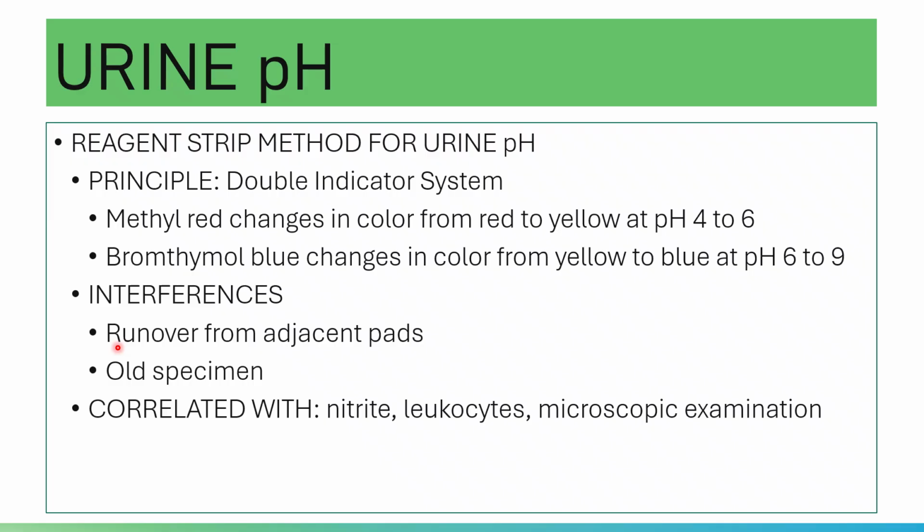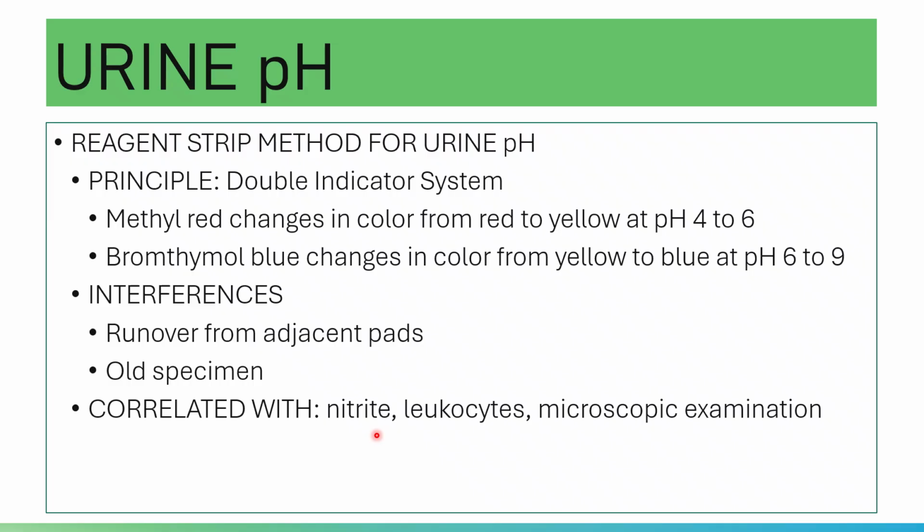Old samples, of course, meaning unpreserved urine samples, will produce an erroneous result. That is why the required sample here is a freshly collected urine sample. And your urine pH is correlated with nitrite, leukocytes, and microscopic examination.